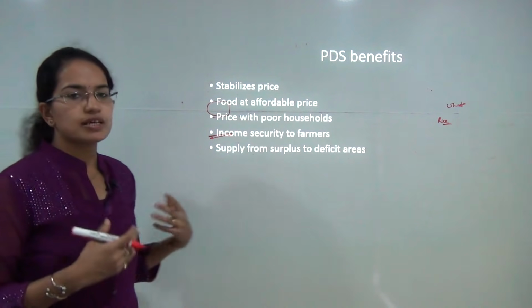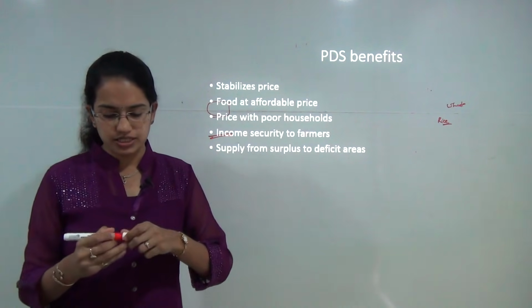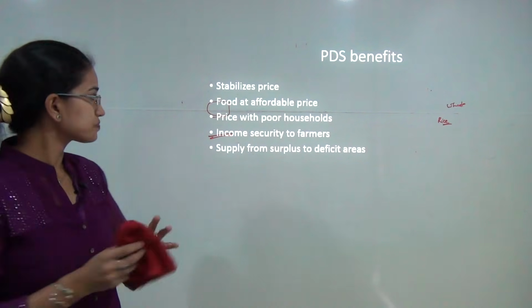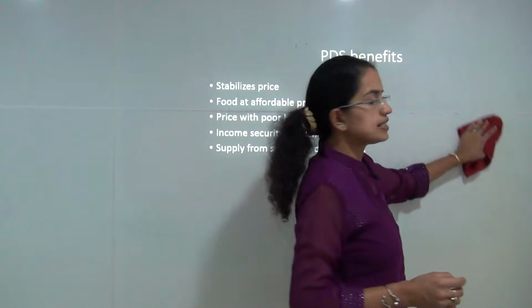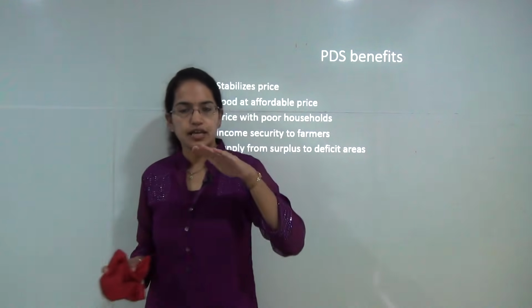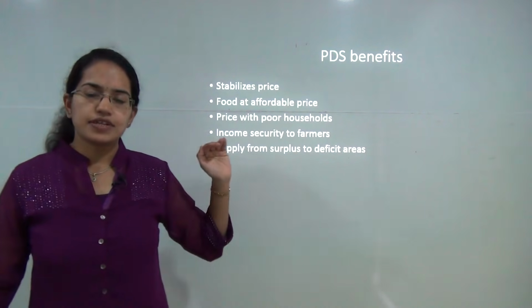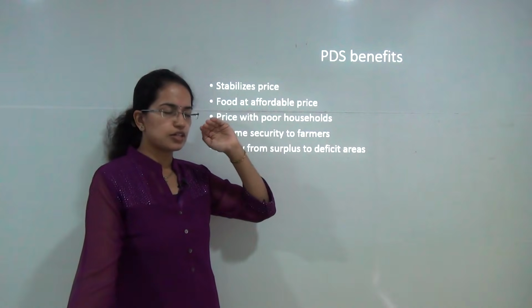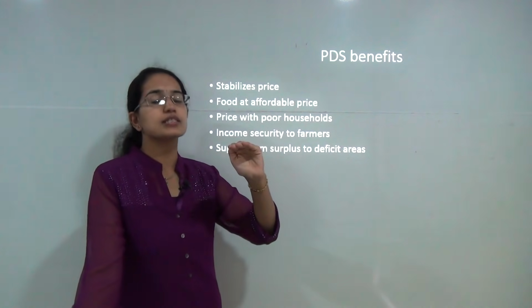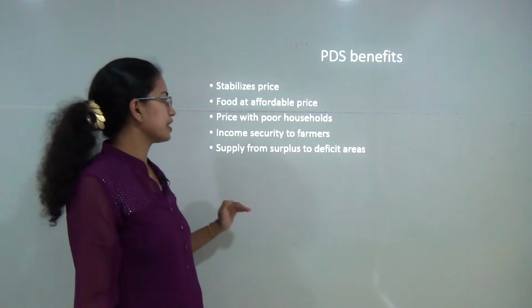Now next, what are the benefits and the actual limitations that the system has been facing? The benefits are, first of all, it provides incentive to the farmers and it stabilizes the price. Even the poor section of society who cannot afford to buy food grains at a higher price has the availability of food grain.